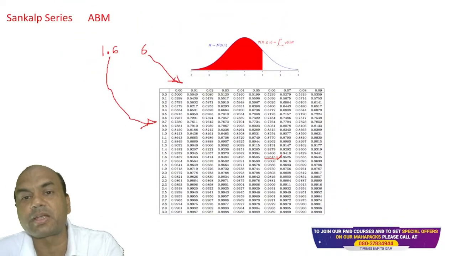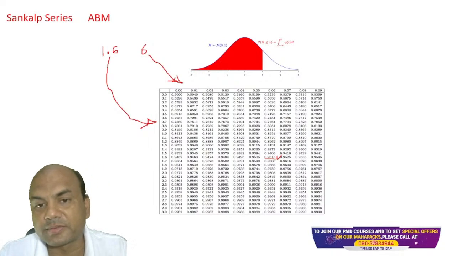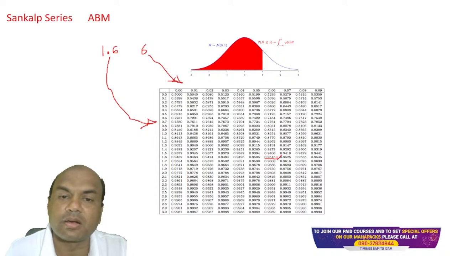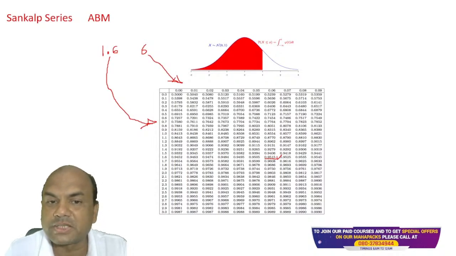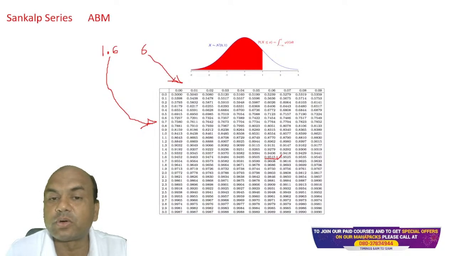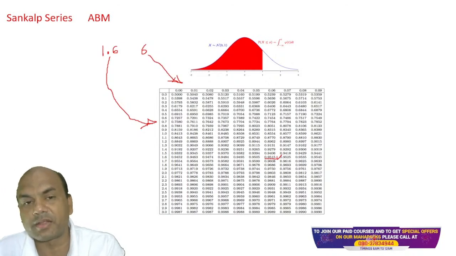So what do you mean by this probability? This probability means starting from this side, this is the total probability which I am getting. So when I have 0.9515, it means this is over here up to this part. But what do I want? Below 1900, right?